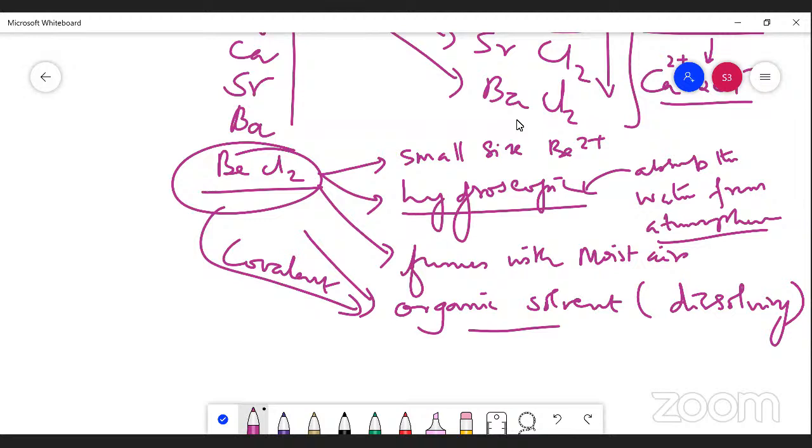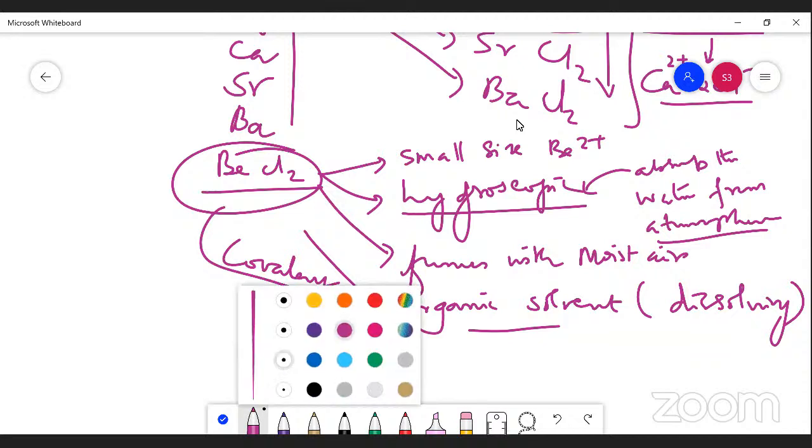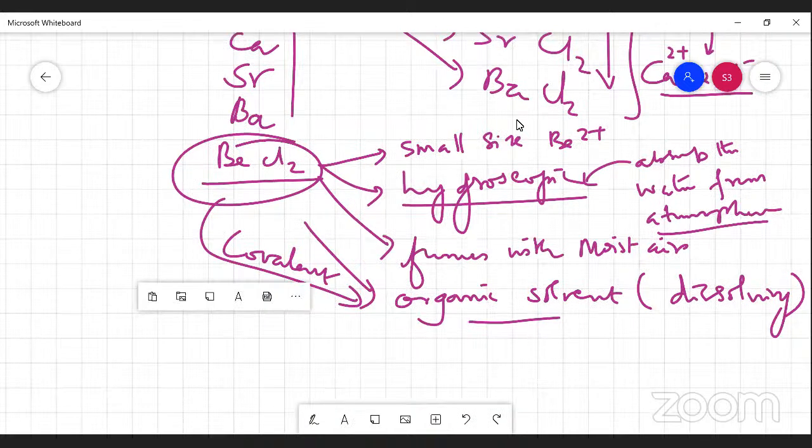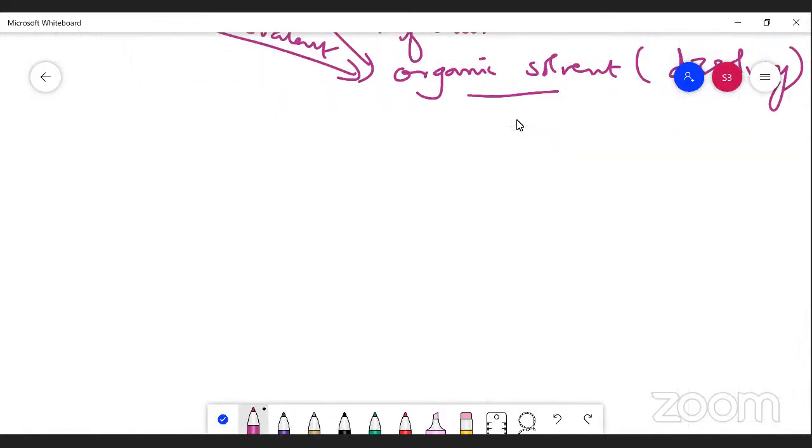Here is a very important concept. You should understand, children, that beryllium chloride can exist in 3 types of molecular structures, as given in our book.